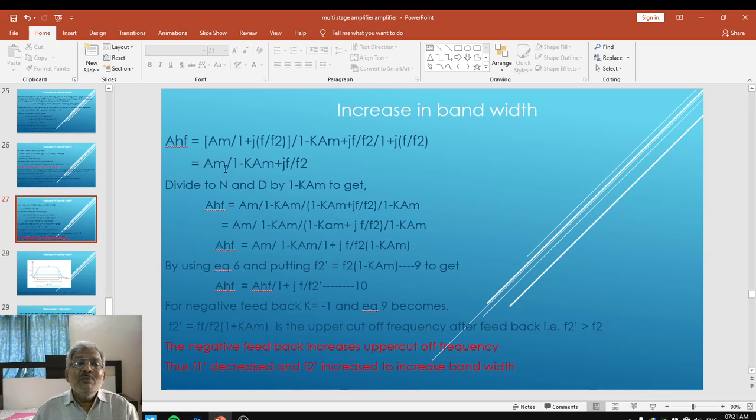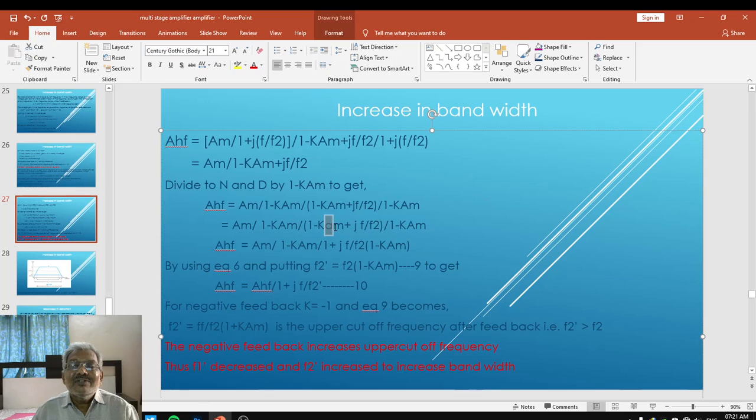Now divide the numerator as well as the denominator by 1 minus K times AM, so as to get AHF equal to AM upon 1 minus K times AM, to be divided by 1 minus K AM plus J into F upon F2 upon 1 minus K AM.